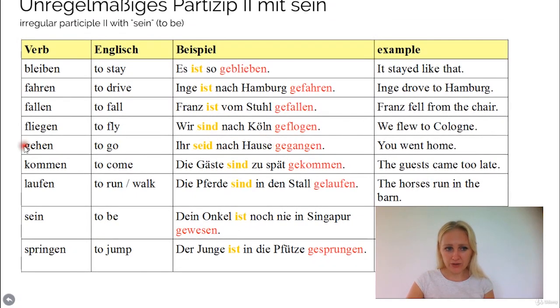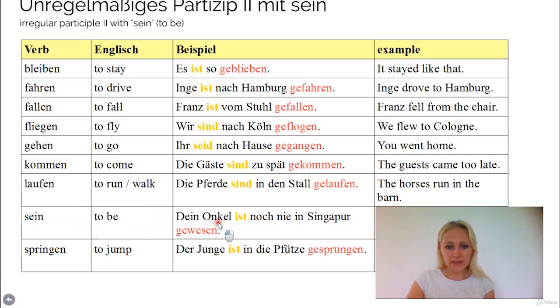As you see here, they are all irregular, so you would have to study those, please, okay? Because you need it later on also for the passive tenses, for example, in German. So it's very useful. You will need it later on, not just for the perfect tense, but also for the other past tense that we have, the third past tense, for the passive, for example, and so on. Kommen means to come. Die Gäste sind zu spät gekommen. The guests came too late. Laufen means to run or to walk. Die Pferde sind in den Stall gelaufen. The horses ran into the barn.